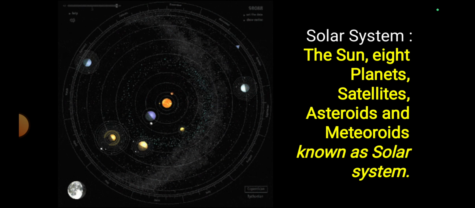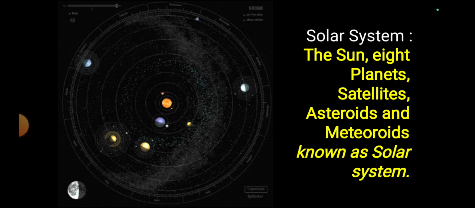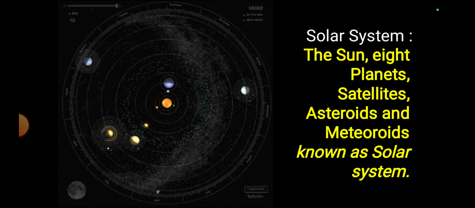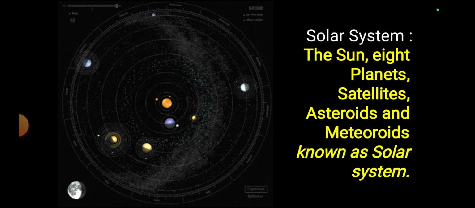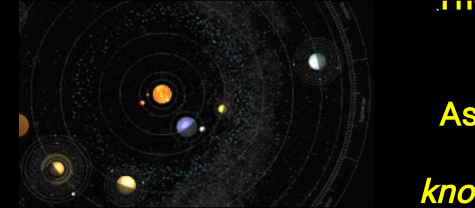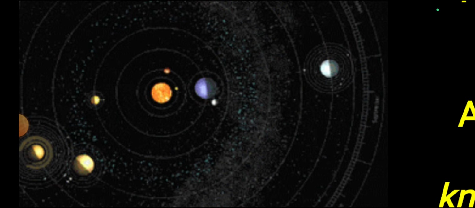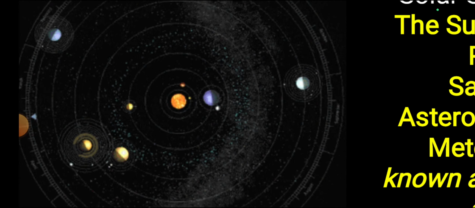So see here, this is the solar system: the sun, 8 planets, satellites, asteroids and meteoroids, known as the solar system. Observe this solar system carefully. In the middle, that is sun.